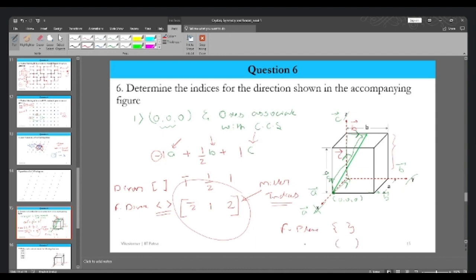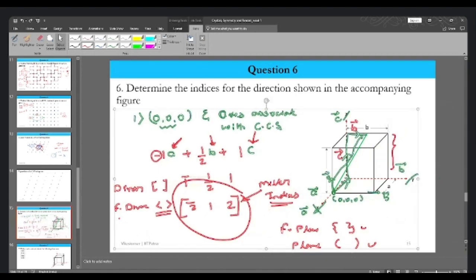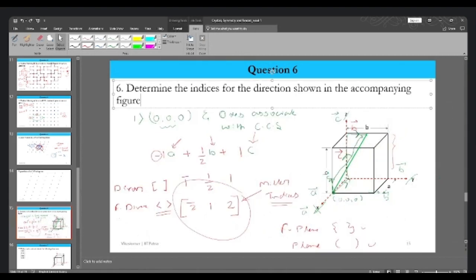This will be for a single plane. Note that there is no comma associated. If it is there, just remove it. This is how we write the Miller indices of particular directions.